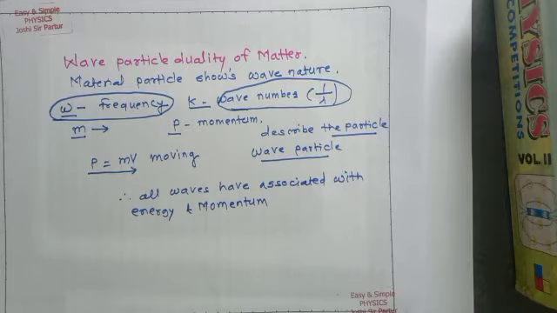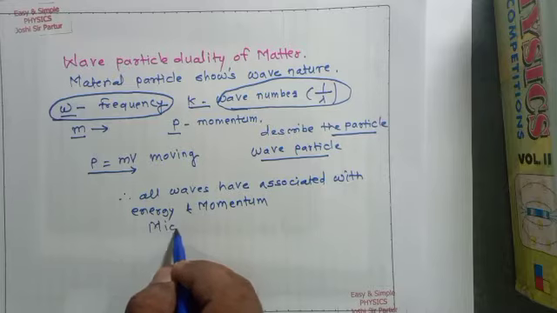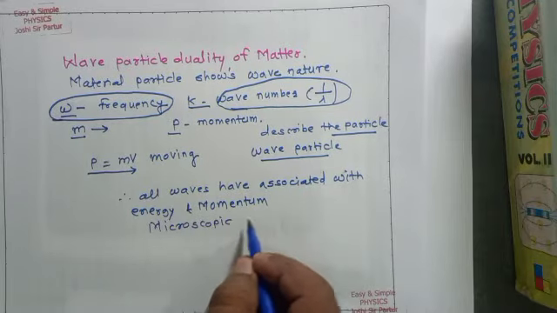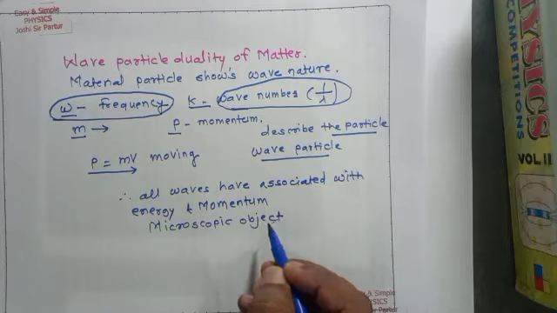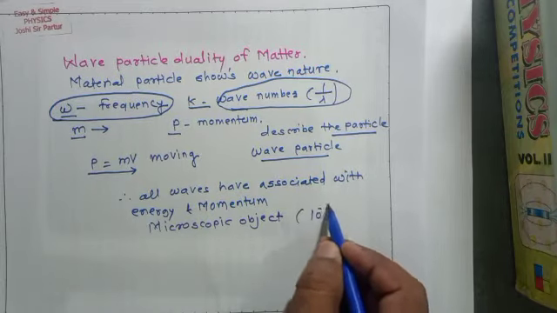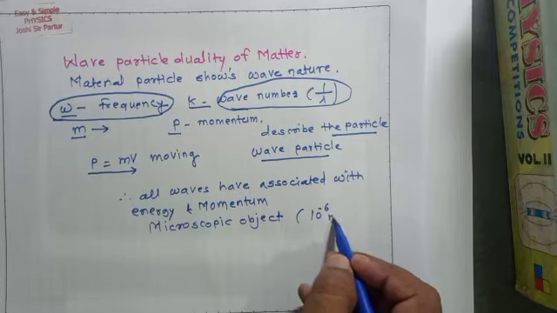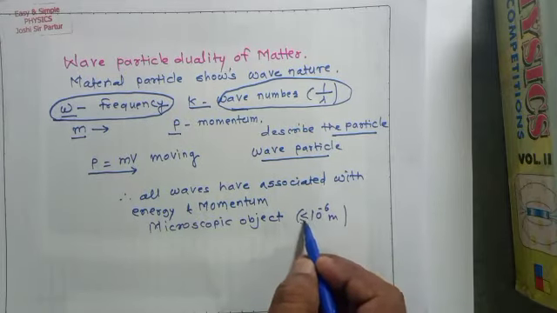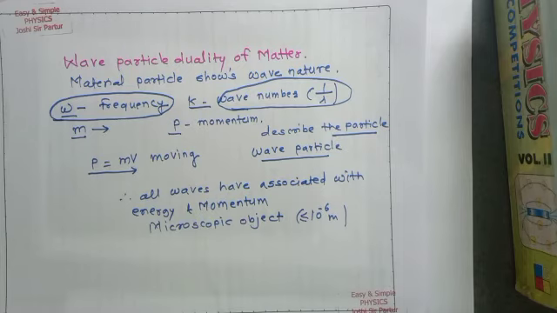Therefore, due to quantum behavior, we can deal with macroscopic or microscopic objects whose size will be very small, that is 10 raised to minus 6 meter. If all material objects in motion have associated wavelength, we say that they are associated with wave.